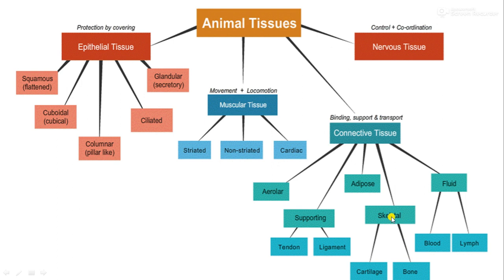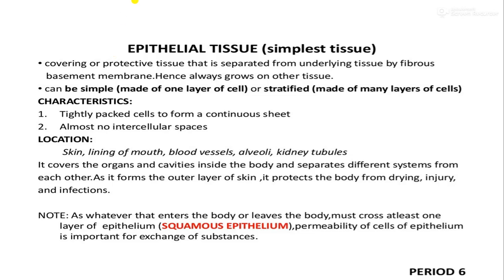Both make the skeletal system, and they are skeletal tissues. Then comes fluid connective tissue, of which there are two kinds: blood and lymph. So these are the different types of connective tissue. We will learn about all of them in detail. In this video I will explain epithelial tissue in detail. So come, let's learn epithelial tissue.